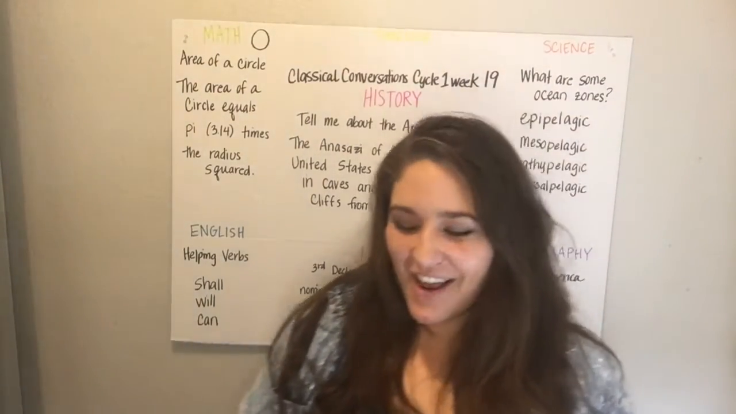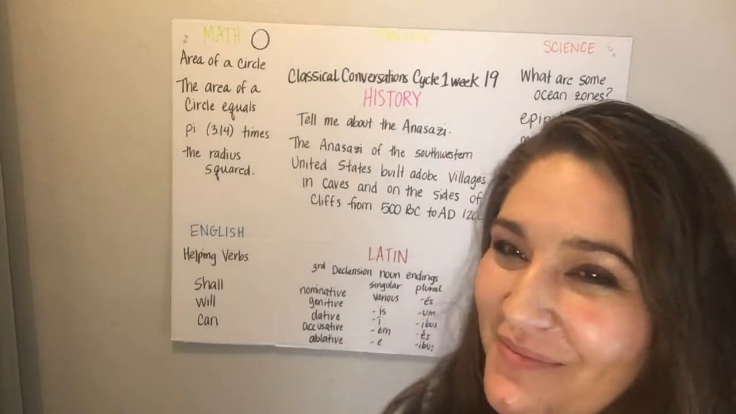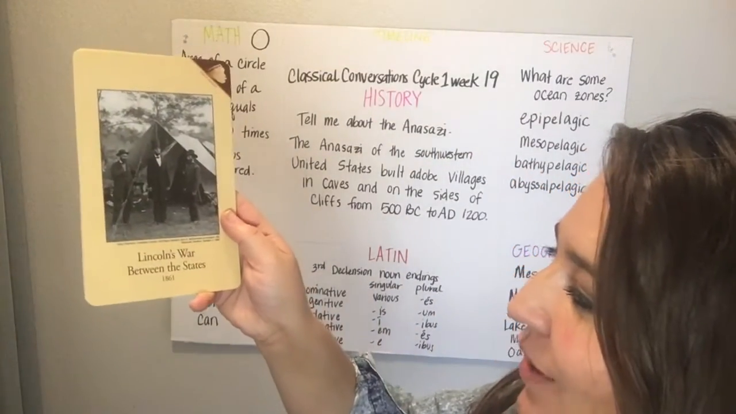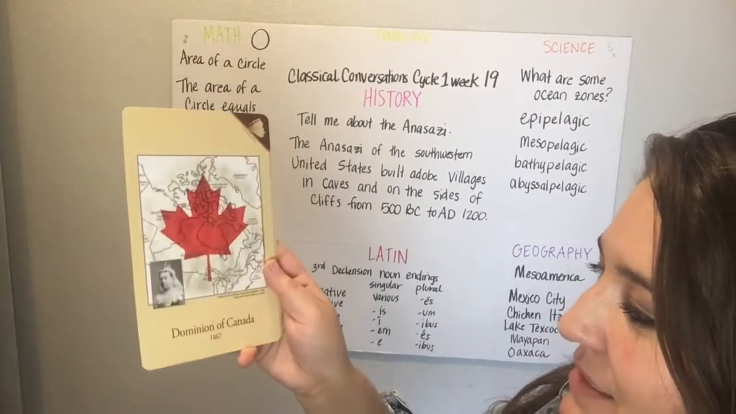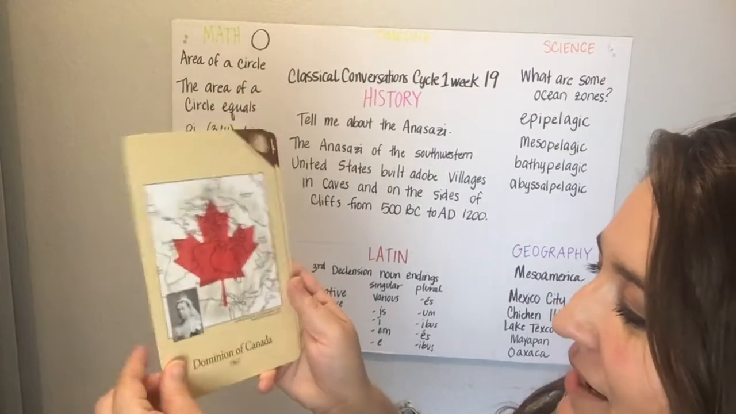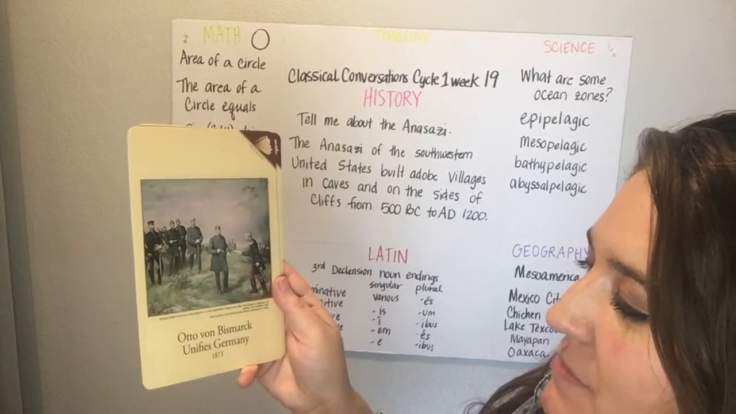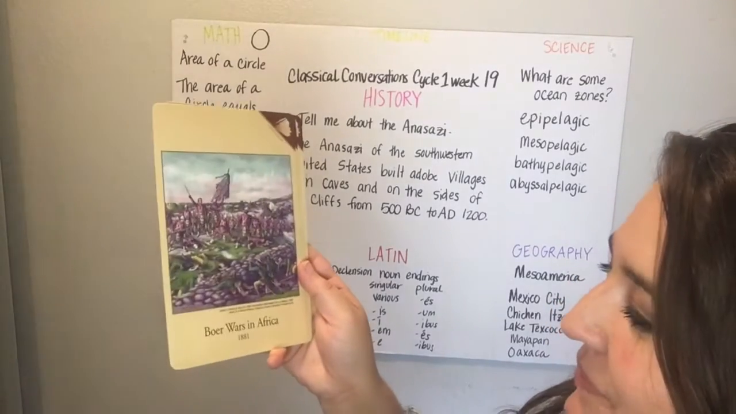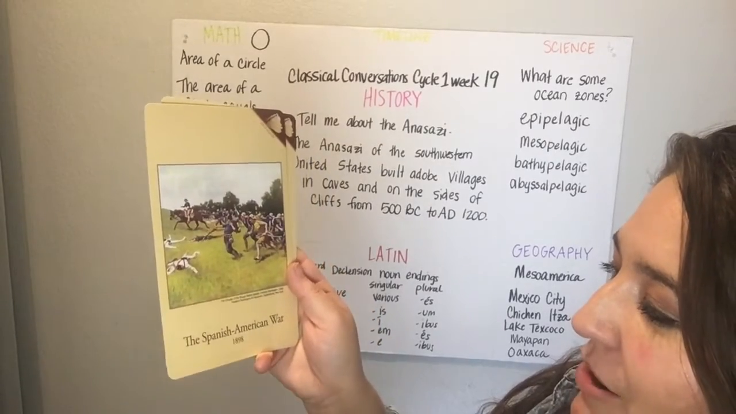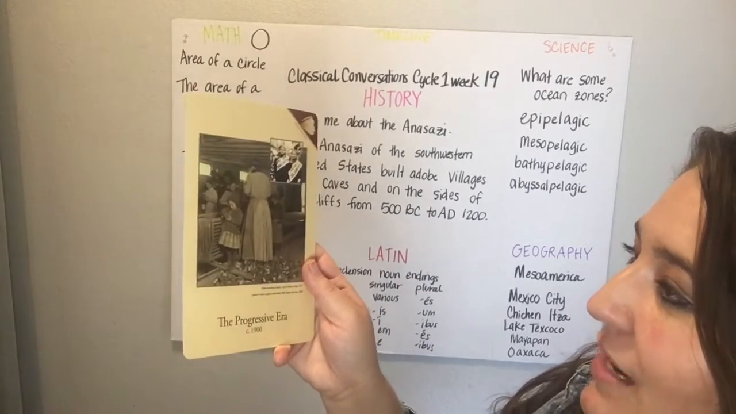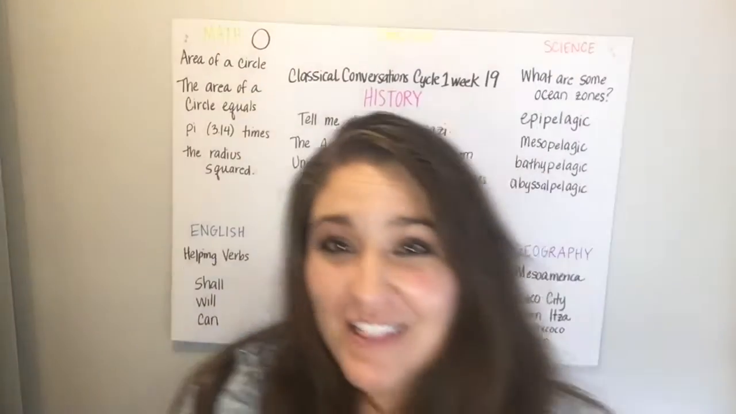We're here. I'm going to go ahead and get started with our timeline. Lincoln's War between the states. Reconstruction of the southern states. Dominion of Canada. Otto von Bismarck unifies Germany. Boer Wars in Africa. The Spanish-American War. The Progressive Era. And the song will go like this.